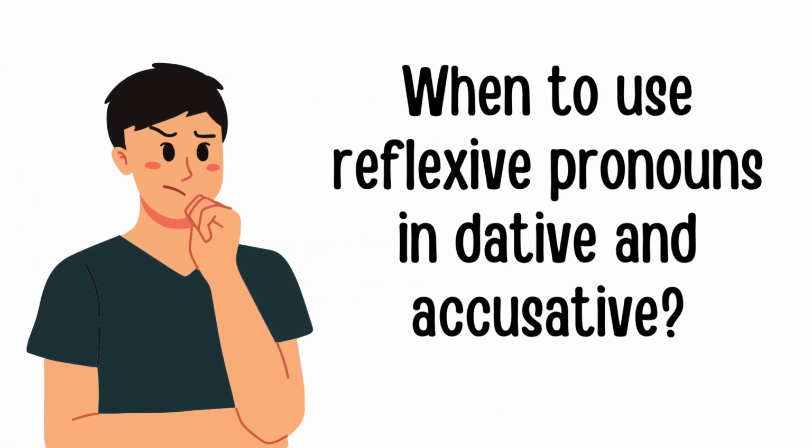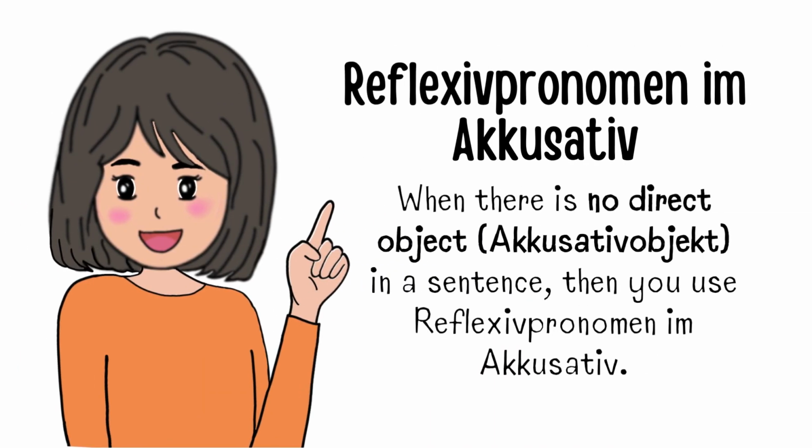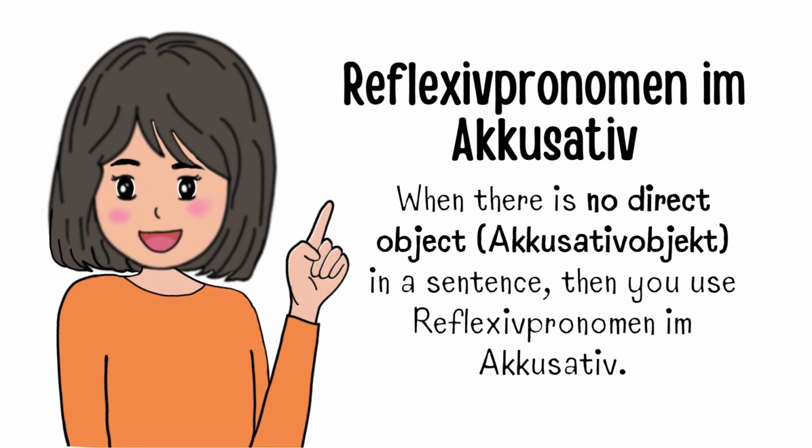Now the most important question is, how do I know when to use reflexive pronomen im Dativ and when to use reflexive pronomen im Accusativ? The answer is simple. When there are no direct objects, Accusativ Objekte, in a sentence, then you use reflexive pronomen im Accusativ.